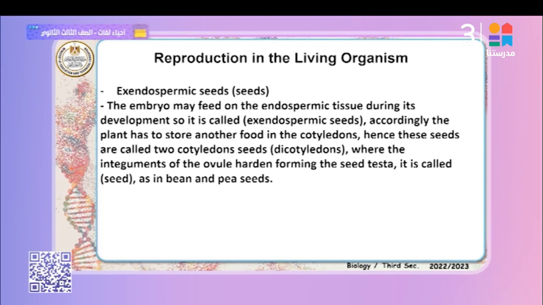Hence these seeds are called dicotyledons, ذوات الفلقتين, where the integument of the ovule hardens, forming the seed testa. It's called a seed, as in bean and pea seeds.